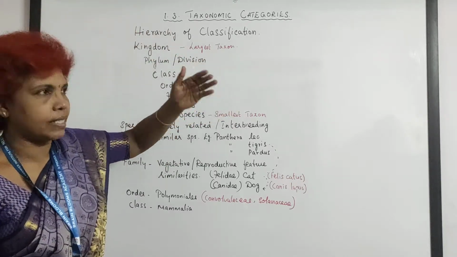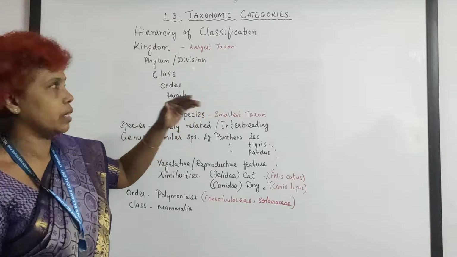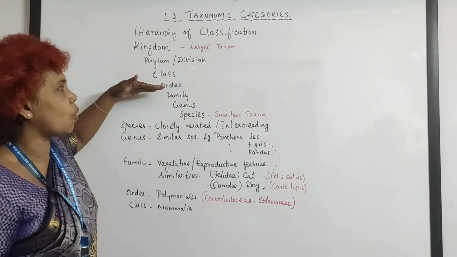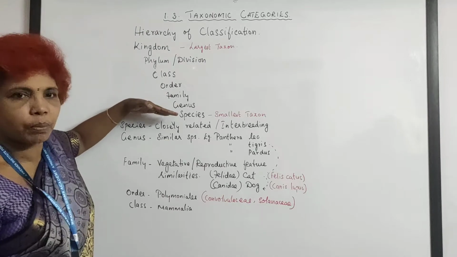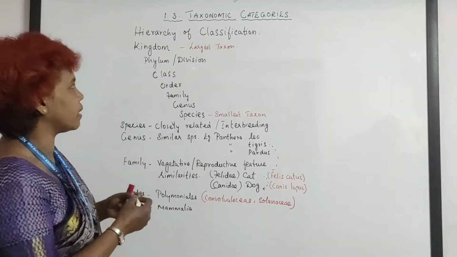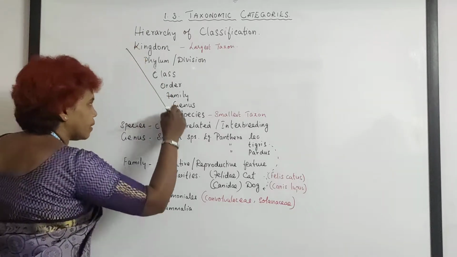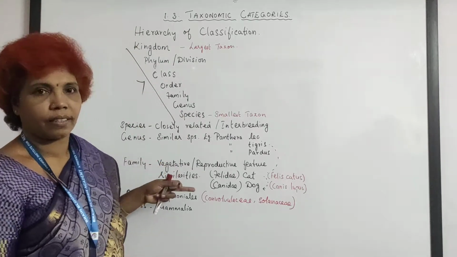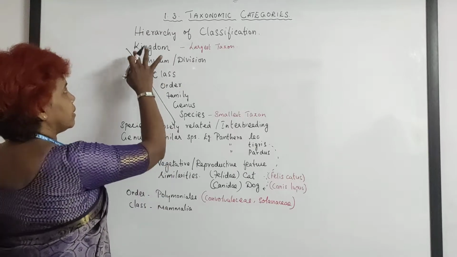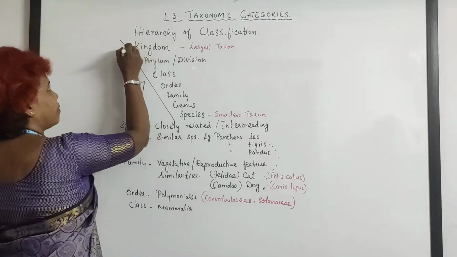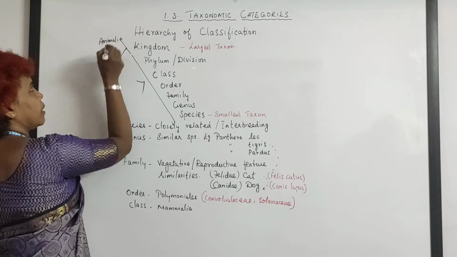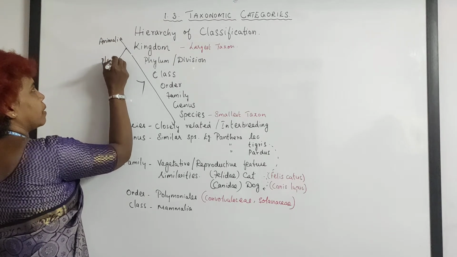Hierarchy in the sense of stepwise how it goes: kingdom, phylum, class, order, family, genus and species. Put together there are 7 categories. Here in the kingdom you have 2, Animalia and Plantae.